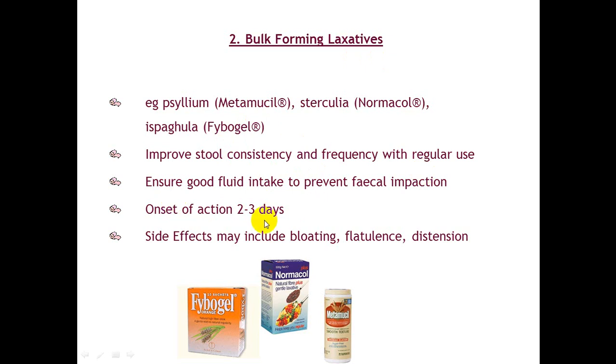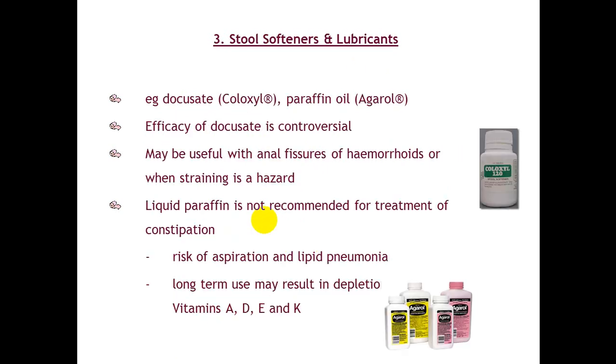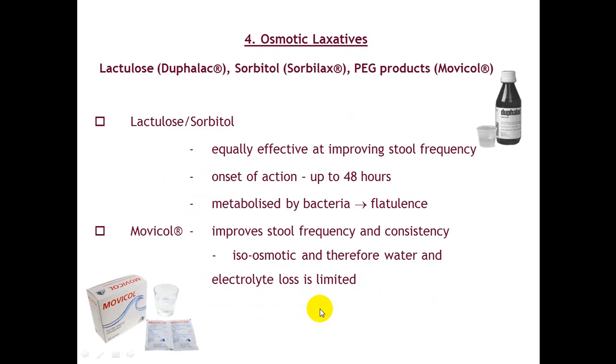Psyllium improves stool consistency and frequency with regular use; ensure good fluid intake. Onset is usually 2 to 3 days, and the side effect is flatulence. Stool softener, lubricant: paraffin oil, commonly used in clinical practice. The efficacy of docusate is controversial. It may be useful for anal fissure or hemorrhoids. Liquid paraffin is not recommended for treatment of constipation. Patients are at risk of pneumonia because of absorption of lipid, lipoid pneumonia. Long-term use may result in depletion of fat-soluble vitamins A, D, E, and K.